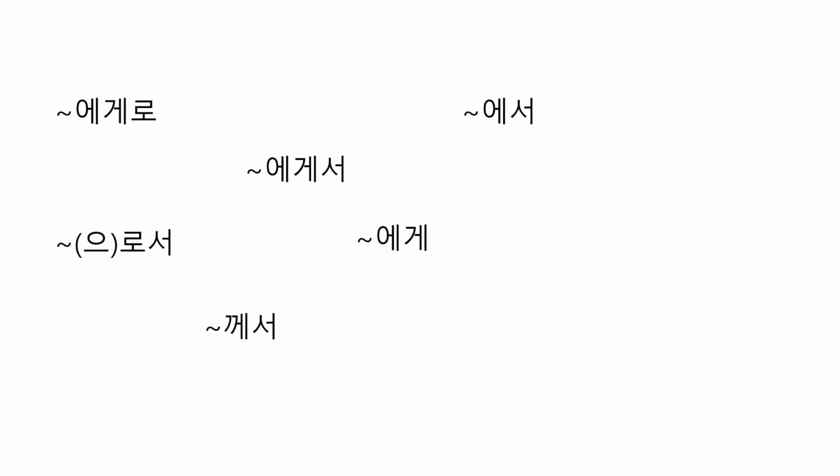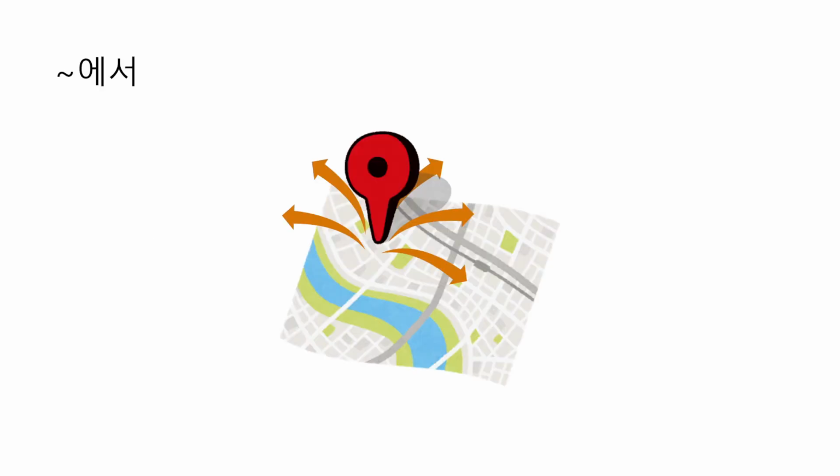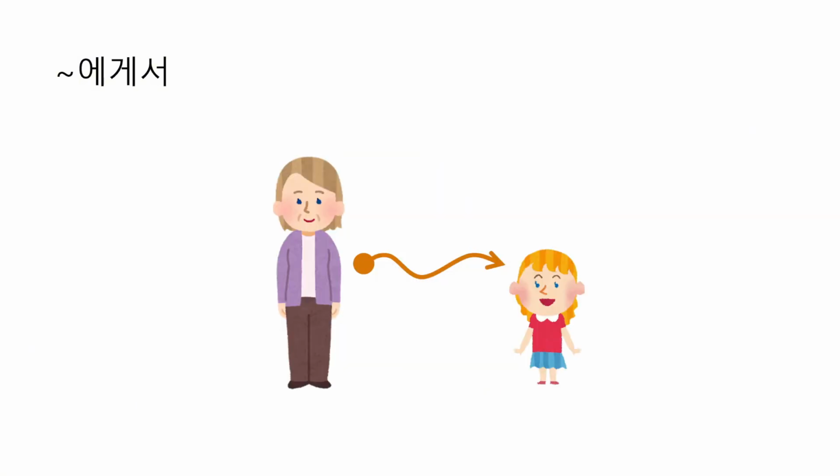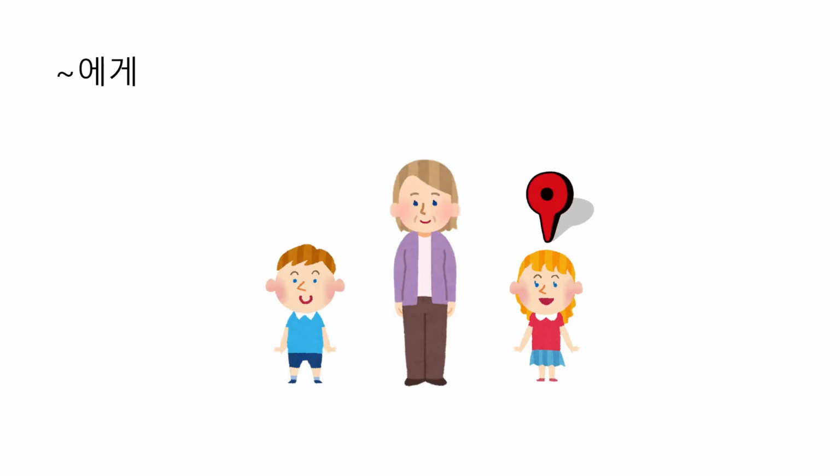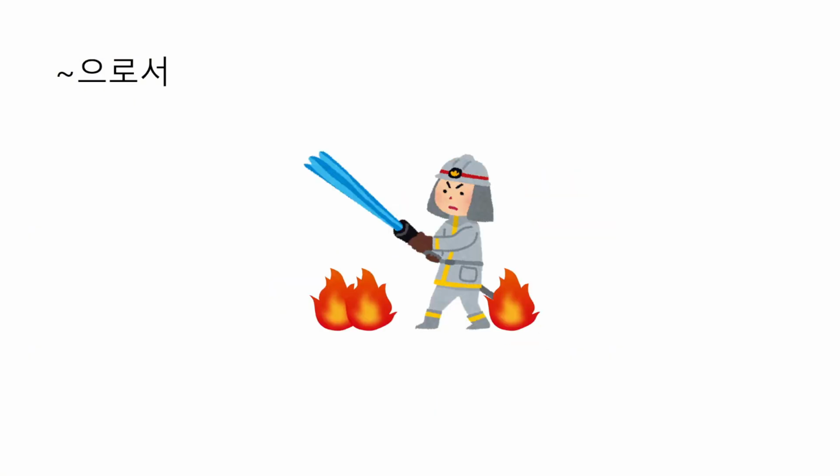Let's take a recap for the compound particles. something에서 can be attached to a place or a starting point. someone에게서 is attached to a sender. someone에게로 emphasizes the journey of the package and attaches to a receiver. someone에게 can be attached to a receiver or a sender. someone으로서 is about duty and responsibility.